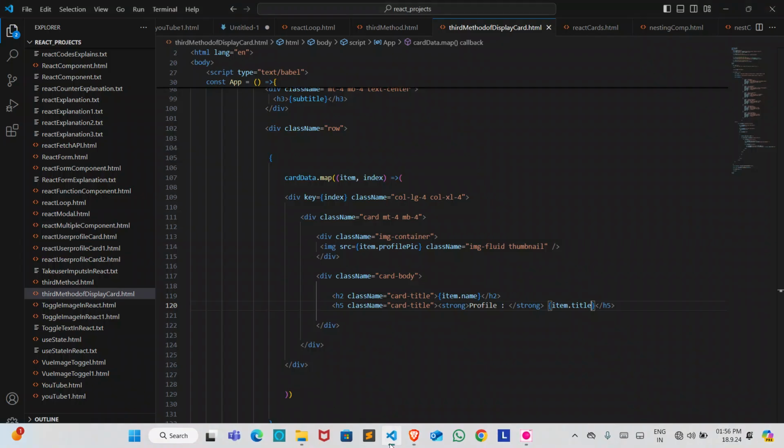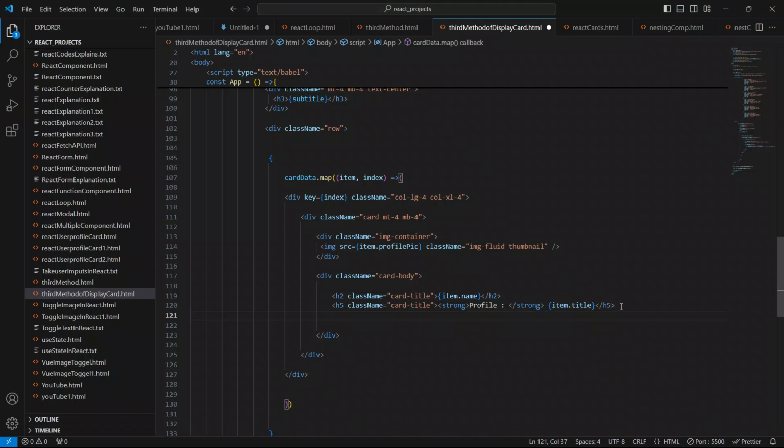So now again come to the code, and below this h5 element I'm gonna create a para element. So p, close this p tag first. So I'll just give the class name also.